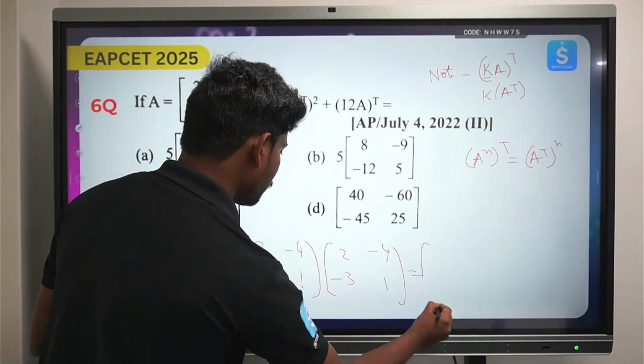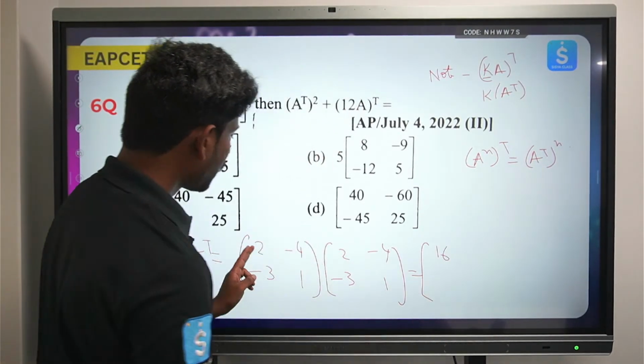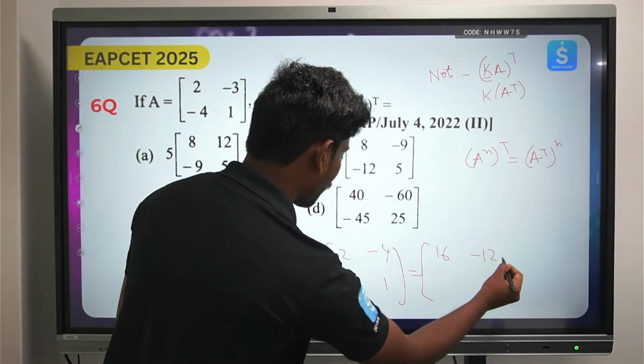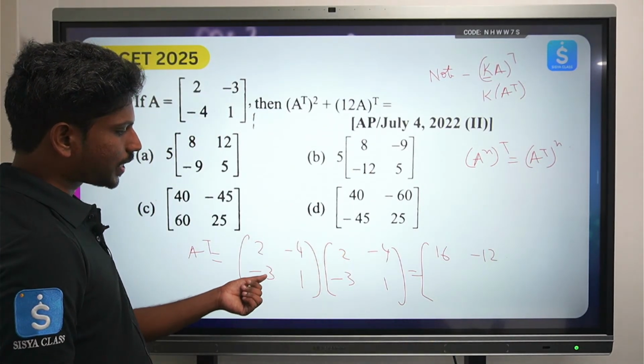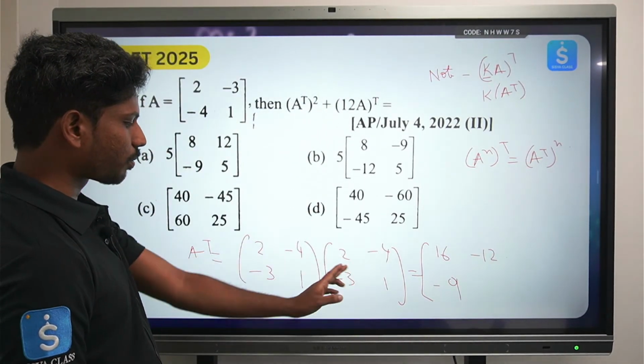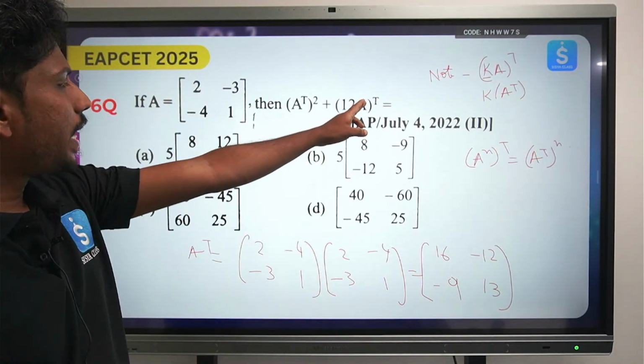So this will become 2 into 2 is 4, 4 plus 12 is 16. Similarly, 2 into minus 4 is minus 8, minus 8 minus 4 is minus 12. Minus 3 into 2 is minus 6, minus 6 minus 3 is minus 9. Minus 3 into minus 4 is 12, 12 plus 1 is 13. I got it like this.